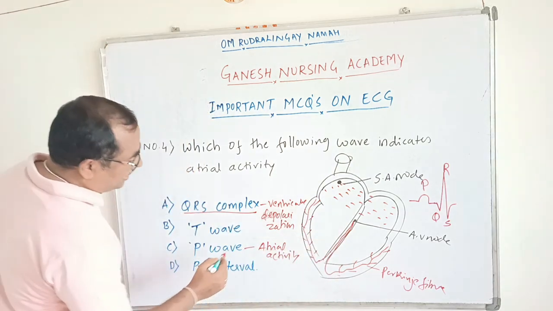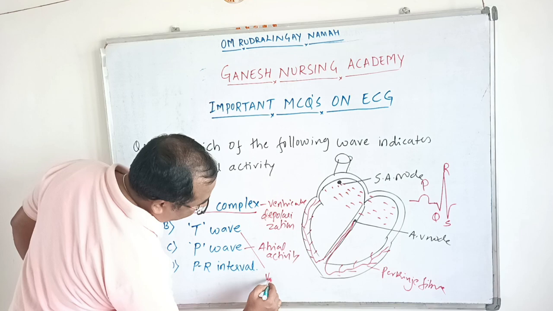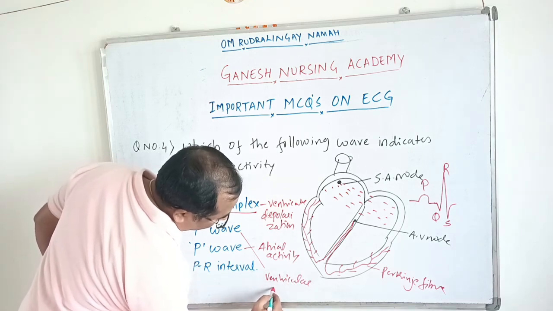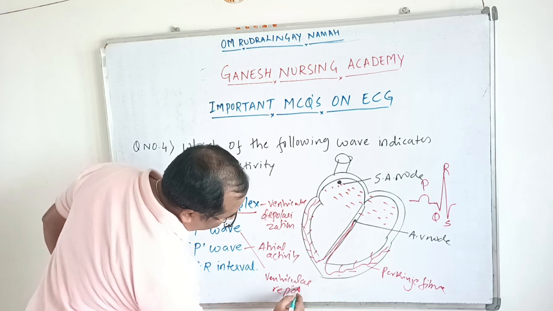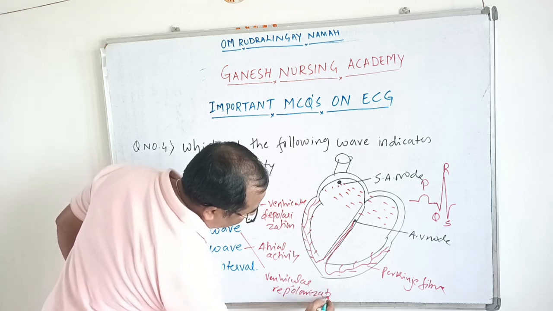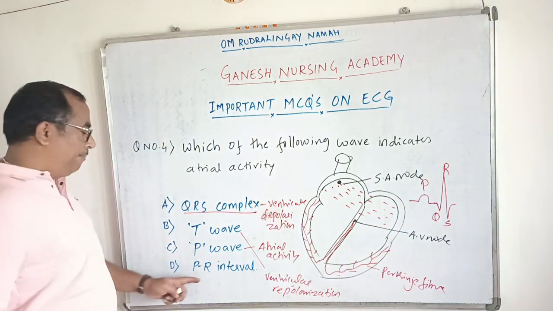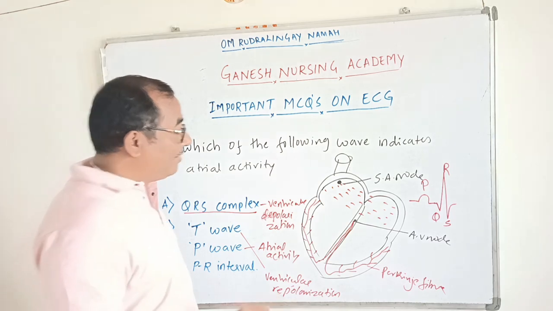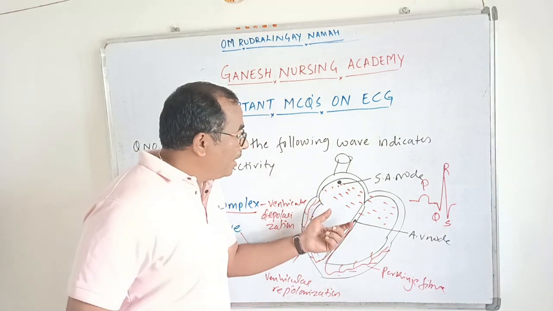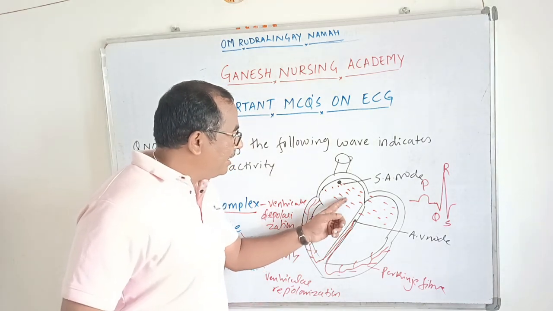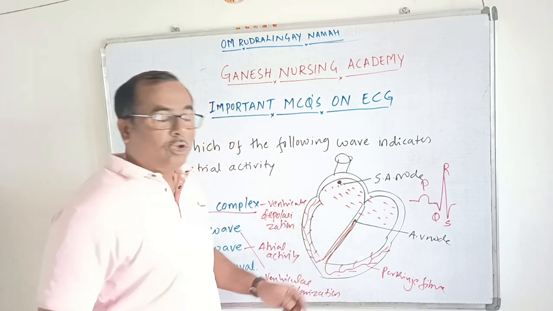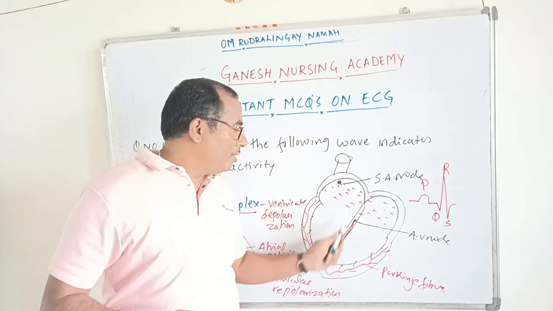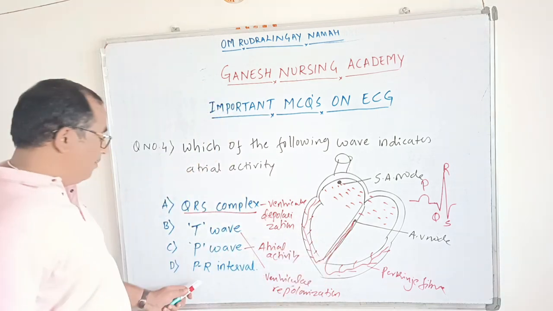So this T wave indicates ventricular repolarization. Repolarization is nothing but a relaxation of a ventricle. And PR interval, what does PR interval indicate? PR interval reflects how much time is taken for transmission of the electrical impulse from atrial chamber to the ventricular chamber, atrium to the ventricle. That is indicated by the PR interval.